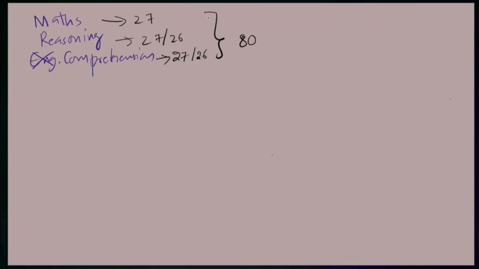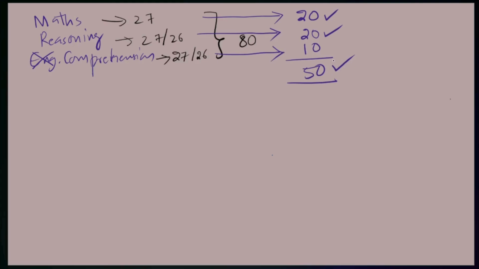Out of the 27 math questions, I think 10 to 15 questions are easily doable, and if you follow the series, you can easily give 20 correct answers out of these 27. Here as well, you can give 20 correct answers. And from the comprehension, the easiest ones would be around 10. So 50 questions you can mark perfectly right. Let us consider scenario 3, where you are answering 50 questions perfectly, which will give you 50 into 2.5, so 125 marks.